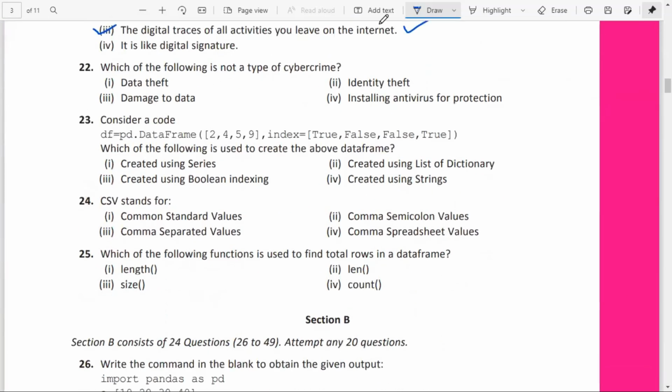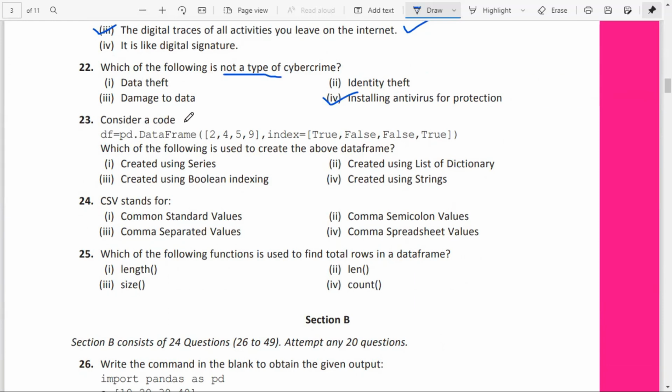Which of the following is not a cybercrime? Data theft, identity theft, damage to data, installing antivirus for protection. Option 4, installing antivirus for protection, is not considered a cybercrime.